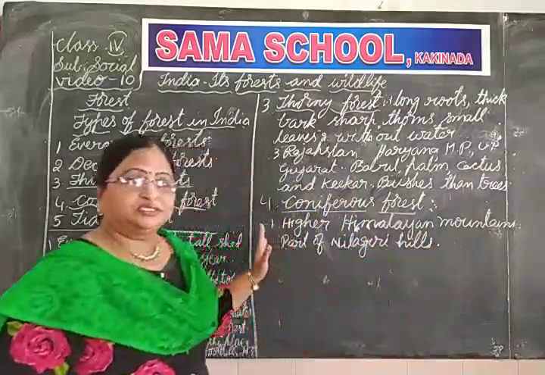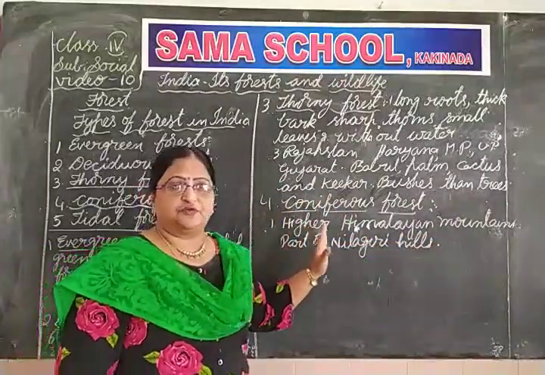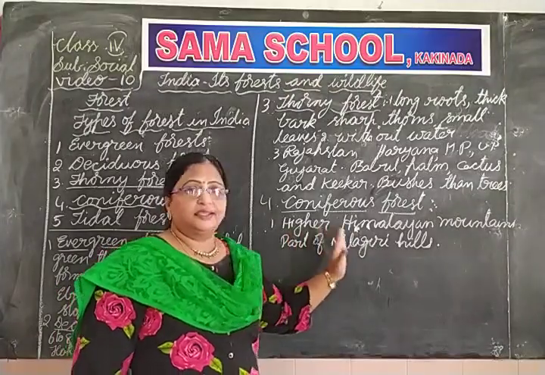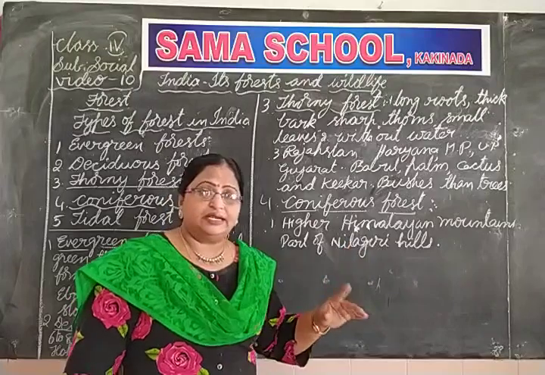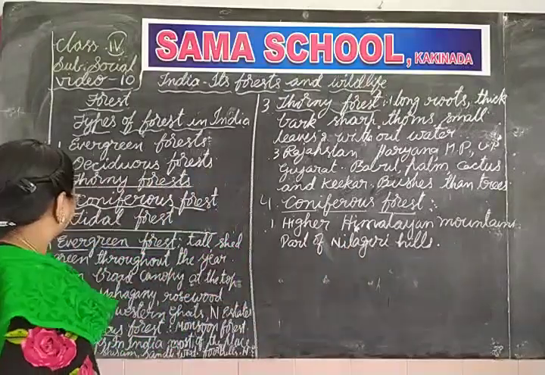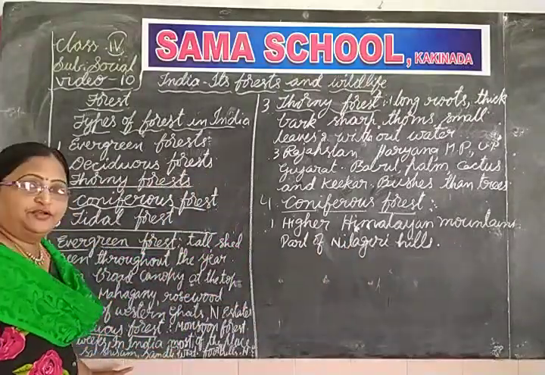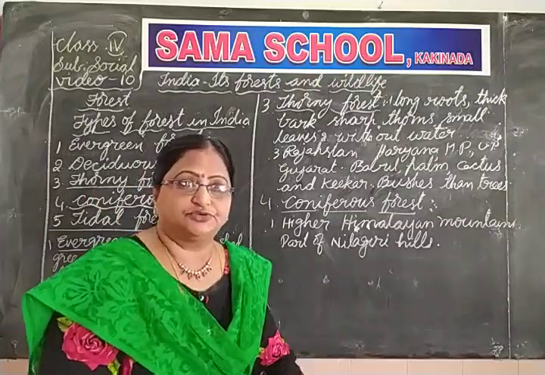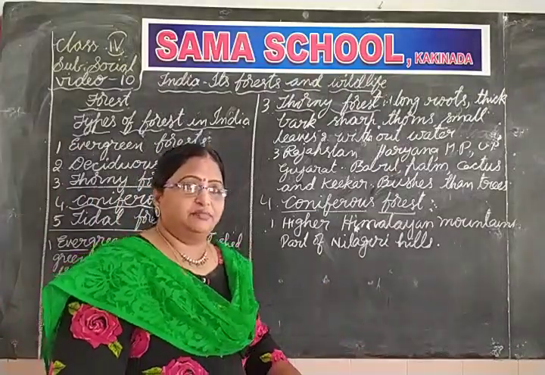Children, listen. These coniferous forests you find in the higher Himalayan mountains. Already you have learned that deciduous forest you can find in the foothills of the Himalayas, very next to the Himalayan mountains.